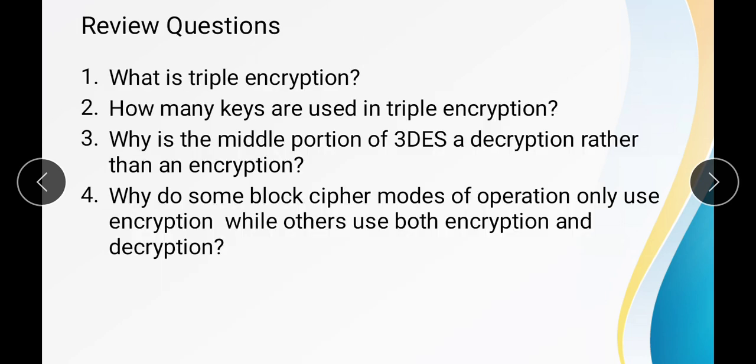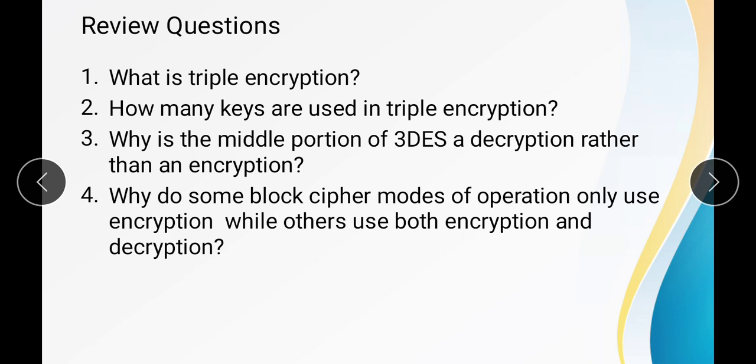Okay, now some review questions. We have seen triple DES with 2 keys and triple DES with 3 keys, and as we know it is the DES algorithm which we are using 3 times in the whole process. I hope you all will be able to give the answers to these review questions. The first question is, what is the triple encryption algorithm?